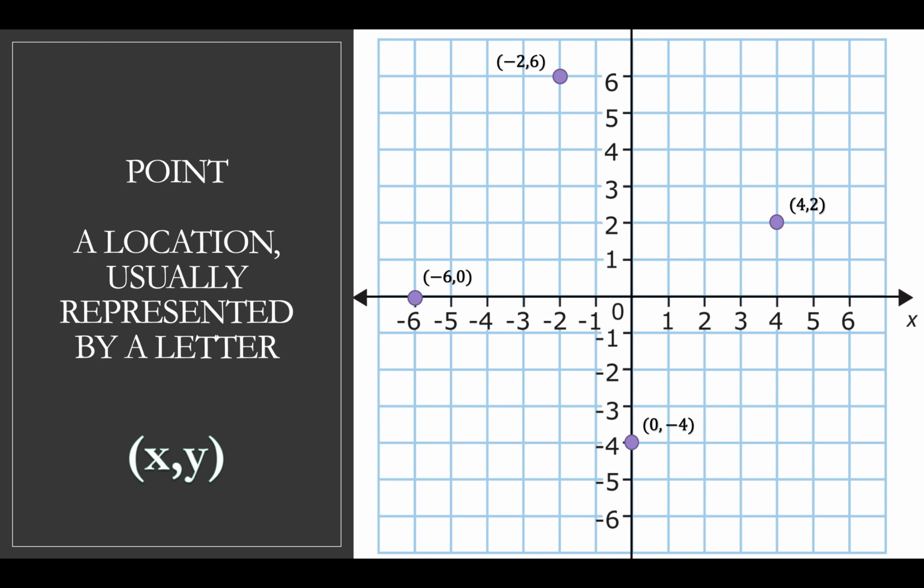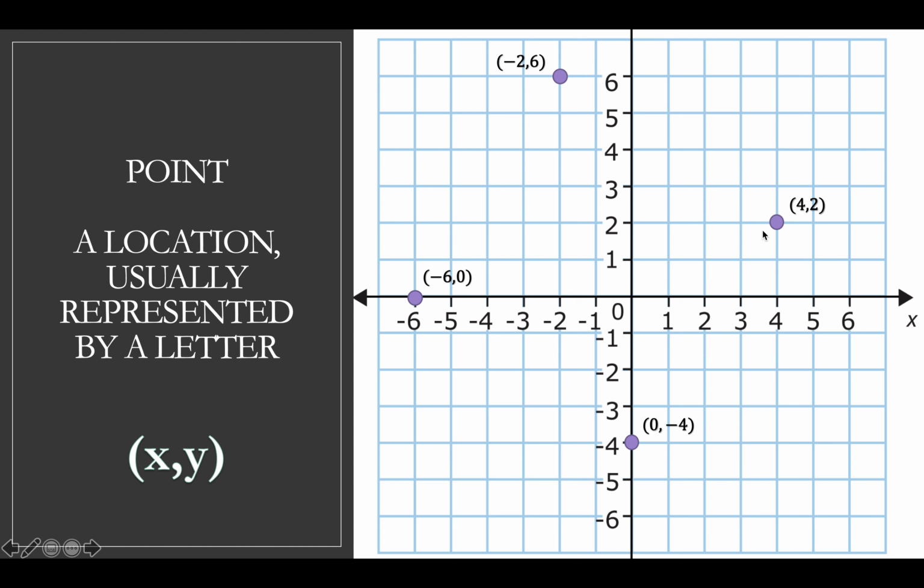Now let's talk about points for a second. A point is just a location on the coordinate plane. And usually you actually refer to these by letters. You don't really refer to them as coordinates. And that's pretty much going to be true for our entire unit. Later on in the year, not too far down the line, we'll probably talk about them a lot using their coordinates themselves, because we're not going to give them letters because there'll be too many. But for now, we're just going to talk about them with letters.